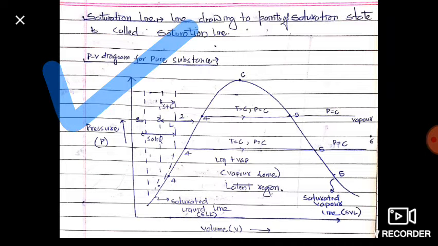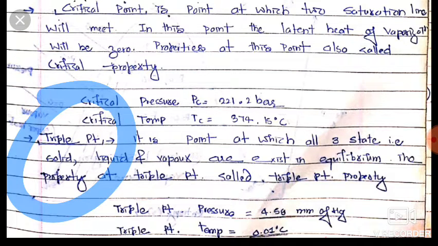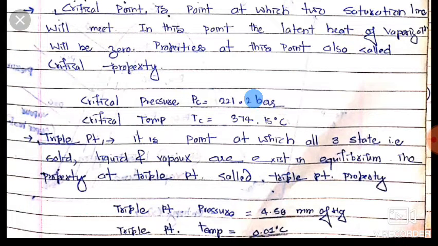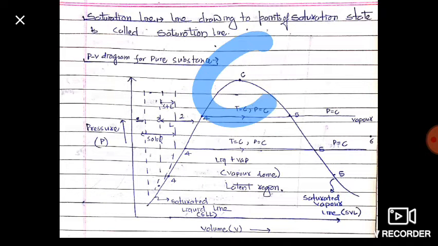Now my dear friends, we will study the critical point, and then we will go for the triple point. So friends, what is the critical point? It is the point at which two saturation lines meet. This is the saturated liquid line, and this is the saturated vapor line. They meet at point C, and this point C is called the critical point.